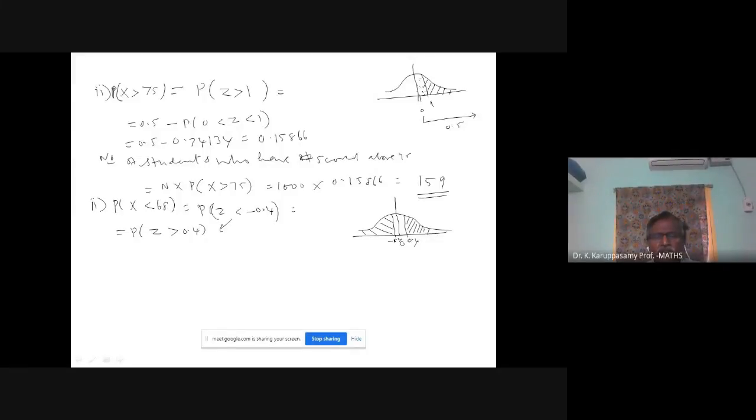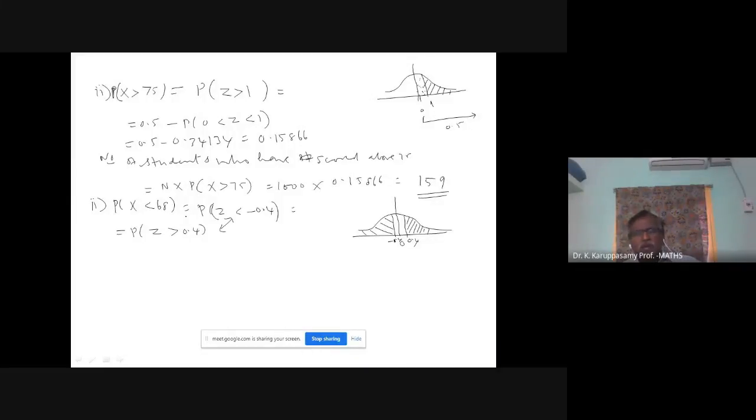Please, you cannot memorize any result. How does Z less than minus 0.4 become Z greater than 0.4? Without a diagram, you cannot understand. With the bell-shaped curve, you can get it clear. If you have doubt, please ask.